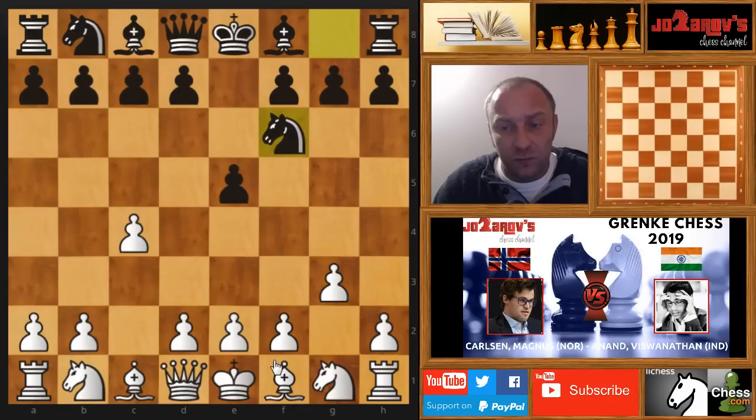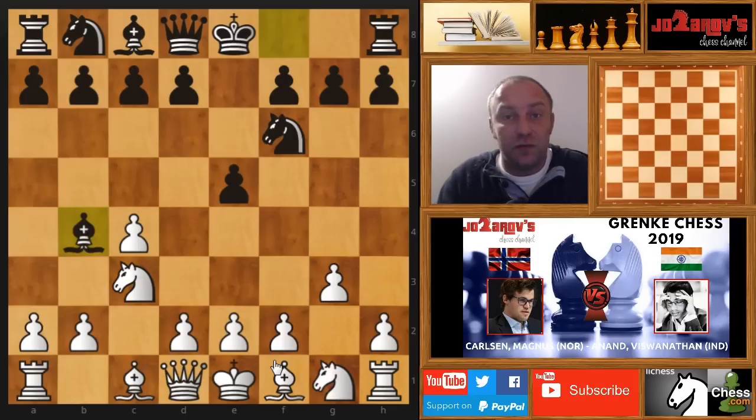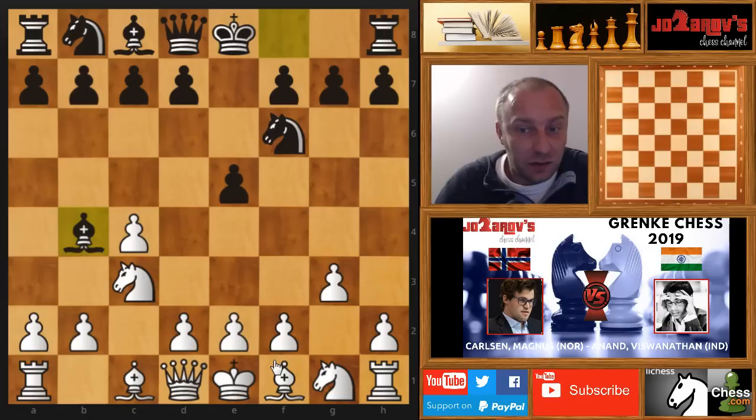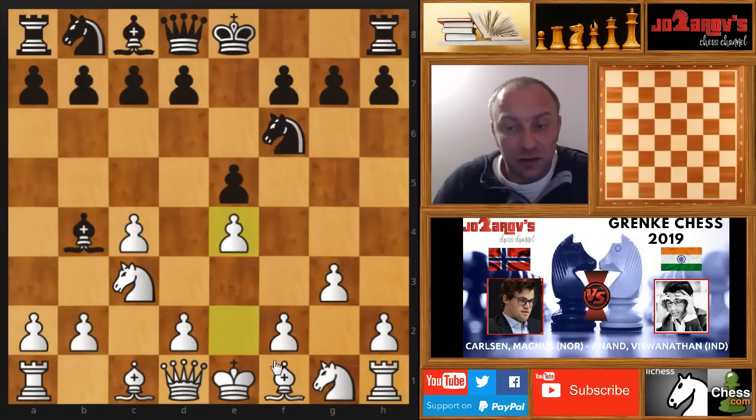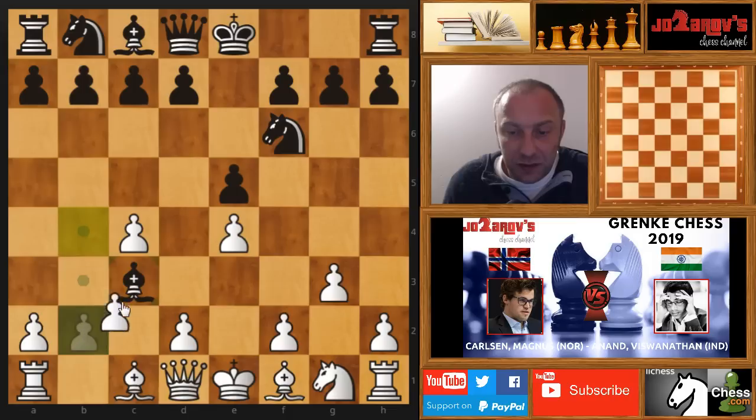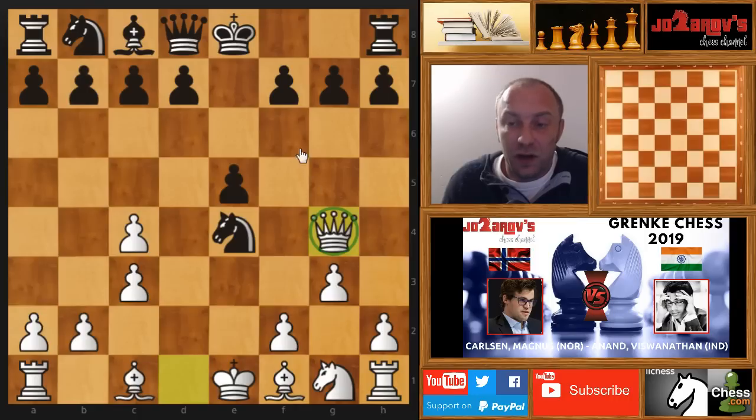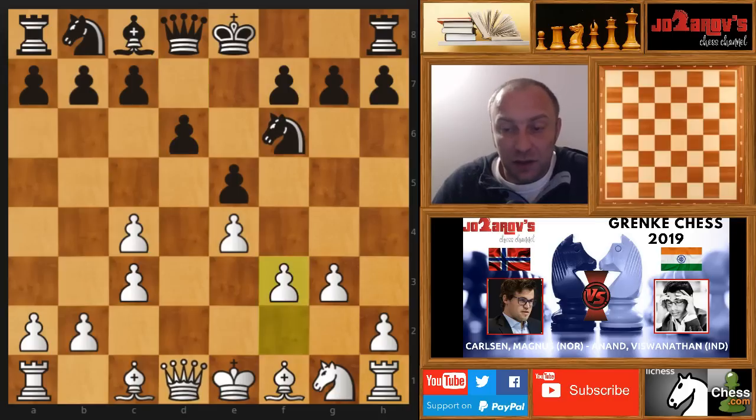So here Anand played knight on f6 with a fast development, and now knight on c3, and here bishop on g4. It's okay. It was played also by Fabiano Caruana against Magnus Carlsen in their rapid games of the World Championship, and here Magnus Carlsen simply goes e4. If you take immediately with the bishop, then we have d takes, knight takes, and then you get the queen on g4, and you have to go back with your knight, and then you lose the g7. So that's why here d6 is played by Anand, and here f3 by Carlsen.